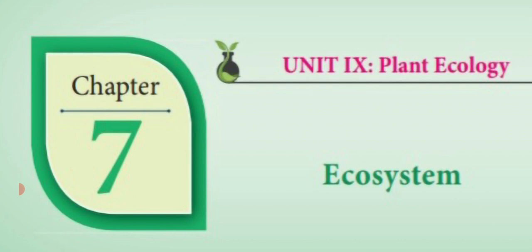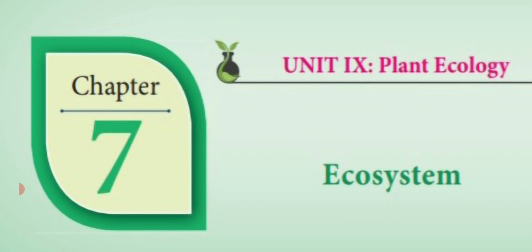Spindle means they are showing ups and downs. That means producers are very few when compared to the herbivores. Likewise, tertiary consumers are fewer than secondary consumers. So this type of variation occurring at each successive trophic level is known as spindle shape.